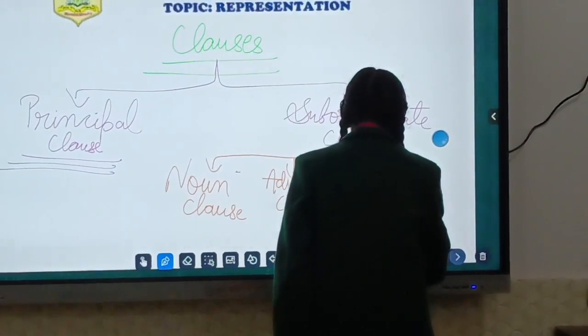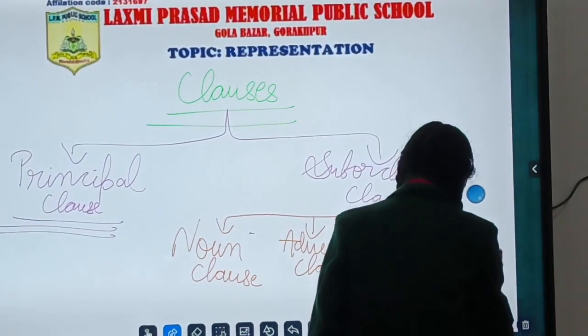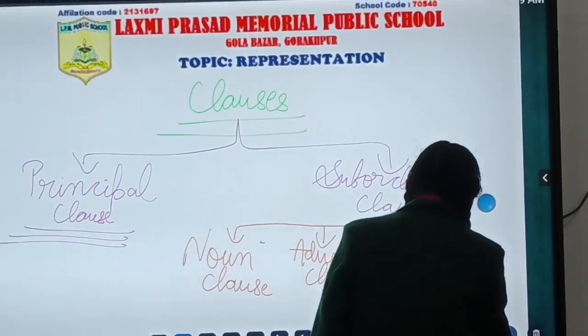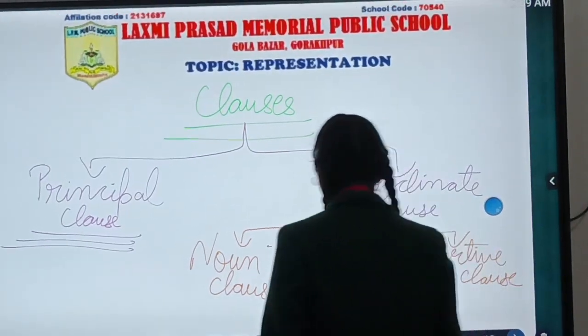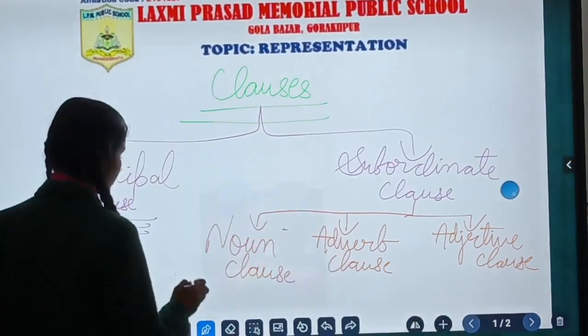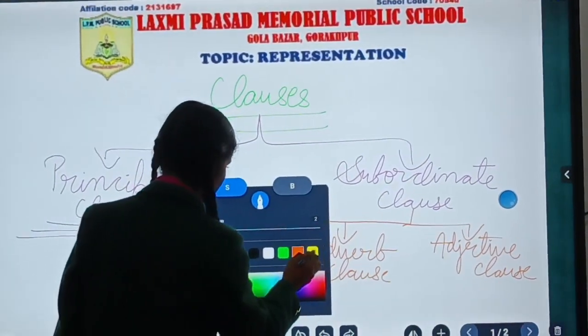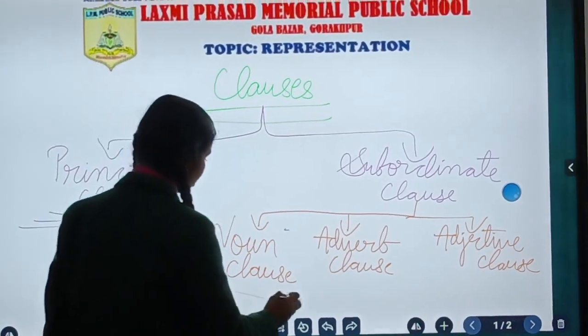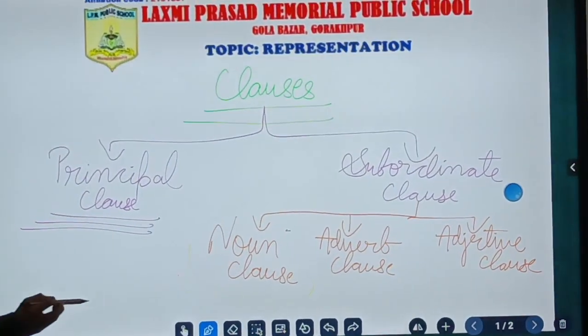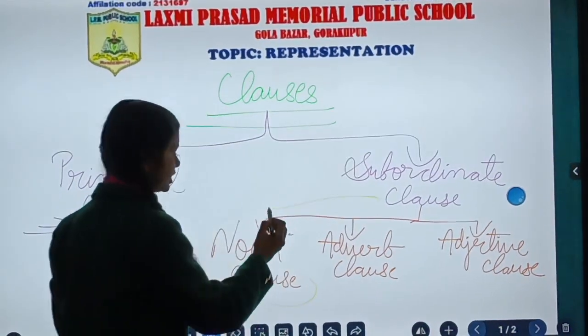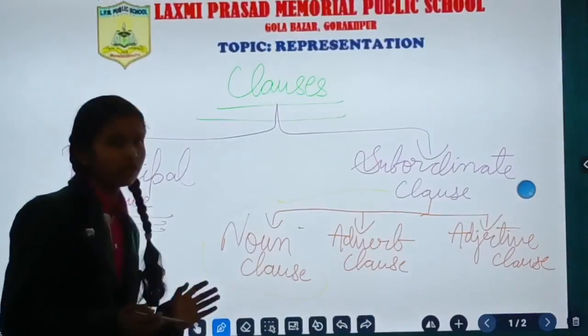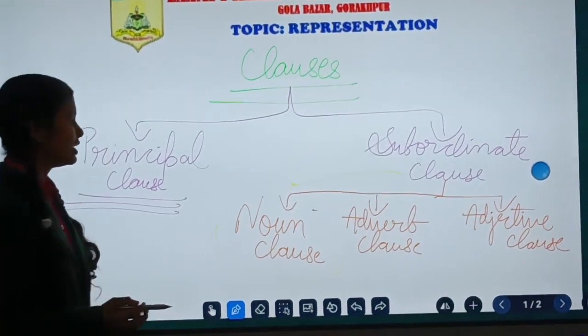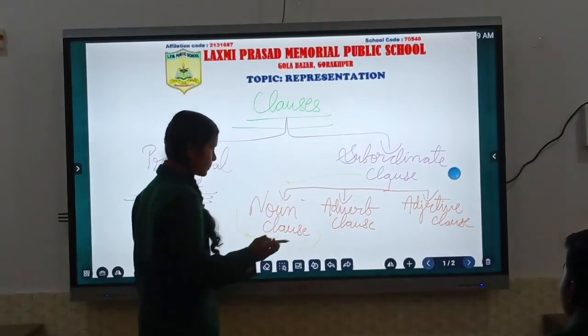And the third one is adjective clause. So first of all, we will talk about noun clause. As it is a type of subordinate clause, a subordinate clause which acts as a noun in a sentence is called a noun clause.